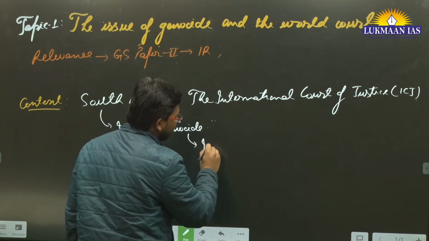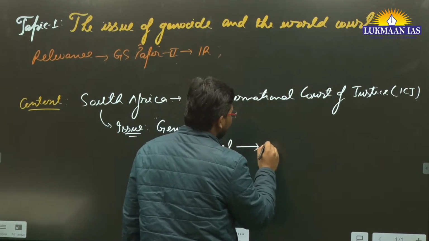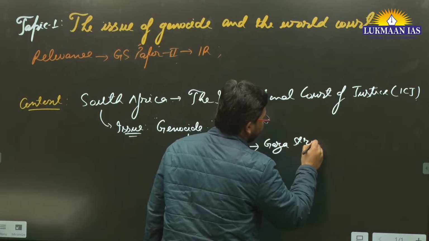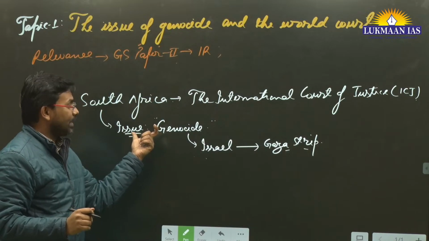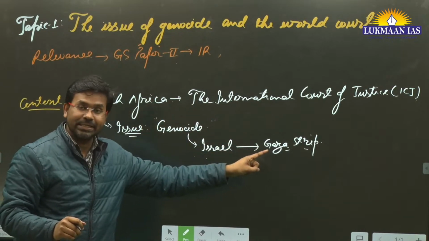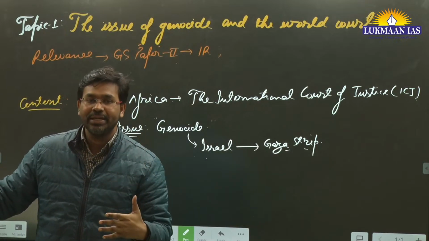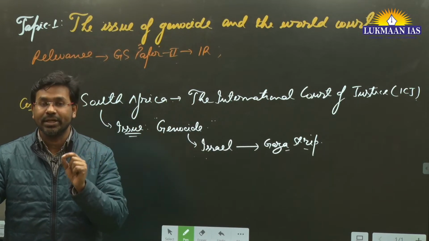Basically, Israel is involved in genocide in the Gaza Strip. It has said that Israel is involved in genocidal activities in the Gaza Strip. Means Israel is killing a huge number of civilians in the Gaza Strip, and this is in violation of international conventions.